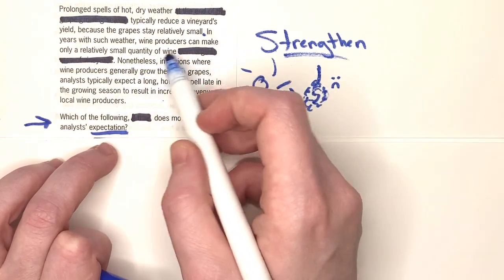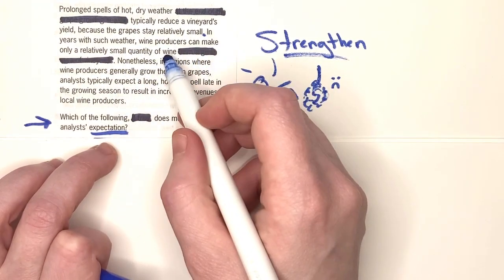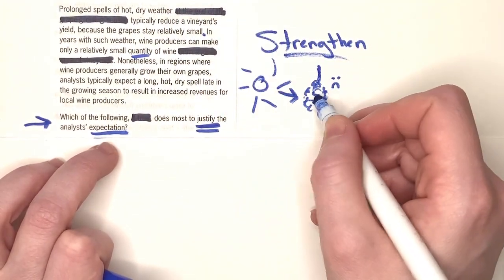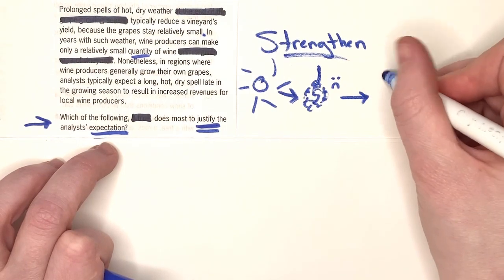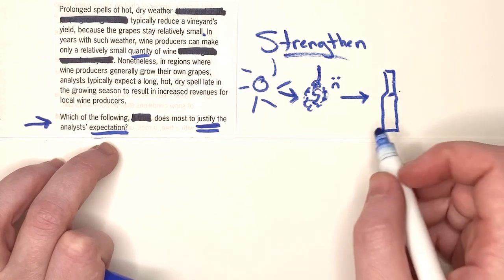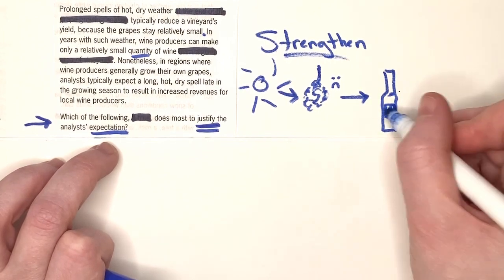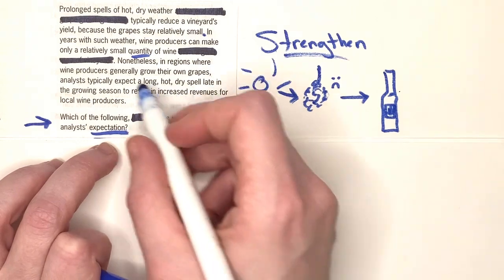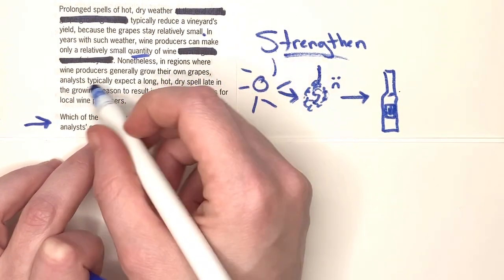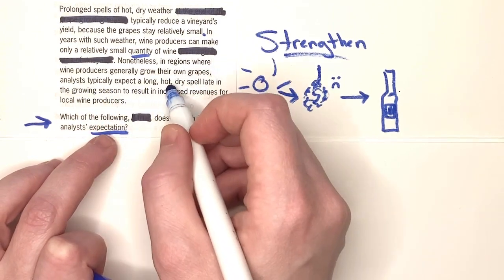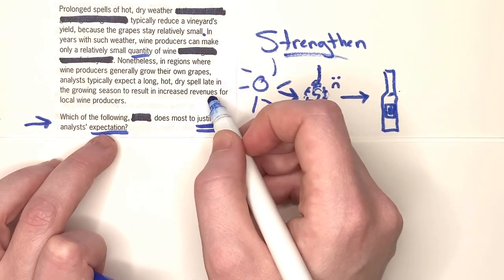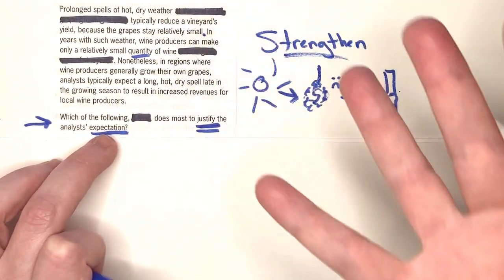In years with such weather, wine producers can make only a relatively small quantity of wine. Okay, so that makes sense. So it's hot, the grapes are small, and therefore we're not making as much wine. It's my little wine bottle. Here, it has a label on it. It's a Pinot Noir. Nonetheless, in regions where wine producers generally grow their own grapes, analysts typically expect a long, hot, dry spell late in the growing season to result in increased revenues for local wine producers.